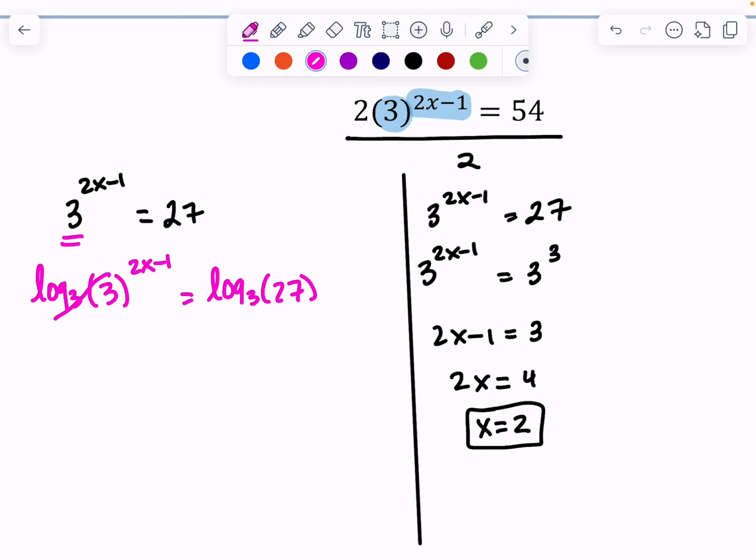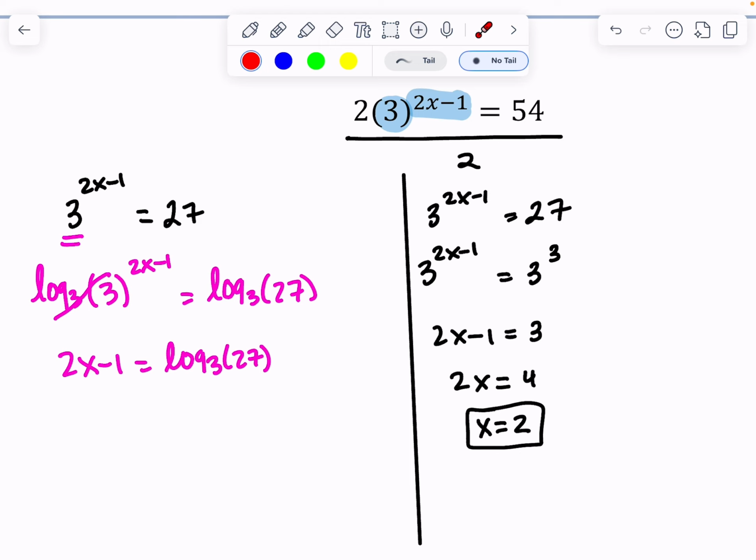On this side, the log and the 3 cancel out, leaving me 2x minus 1 is equal to the log base 3 of 27. We're going to assume, just to show you guys the full way out, that we don't actually know what this is. We're going to imagine that maybe it was like log base 3 of 29, something we couldn't evaluate. If this was something we couldn't evaluate, we would still use SADMEP to isolate x.